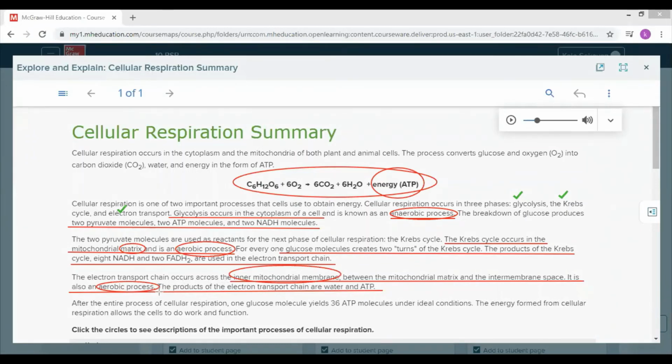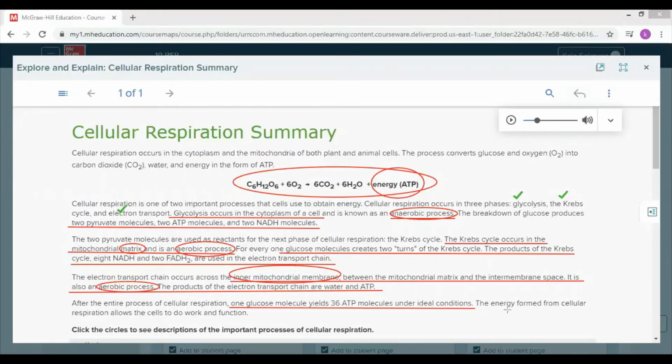Outside the mitochondria, which is the cytoplasm, where glycolysis takes place, we have anaerobic respiration. So from those 3 stages, one glucose molecule yields 36 ATP molecules in ideal conditions.